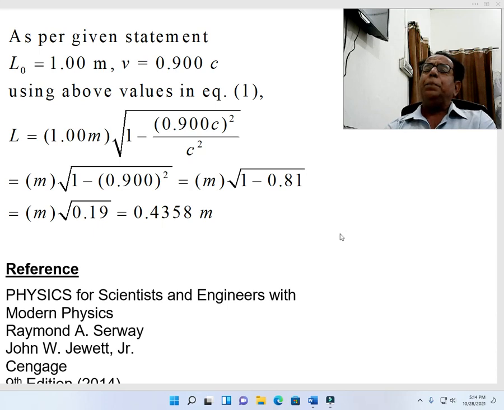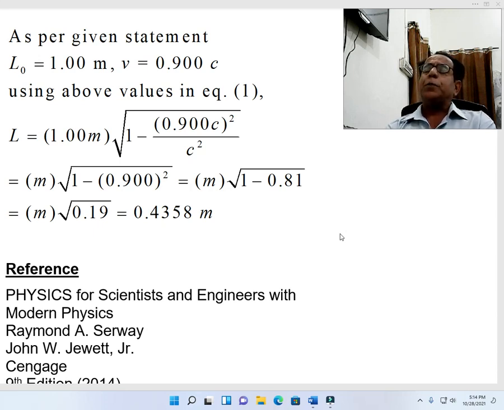L becomes equal to m into under root 0.19 and this alternatively becomes equal to 0.4358 meter. Hence L has become equal to 0.4358 meter. So contracted length has become equal to 0.4358 meter instead of 1 meter.